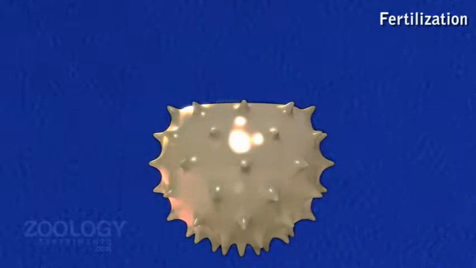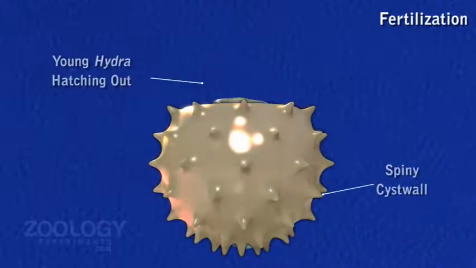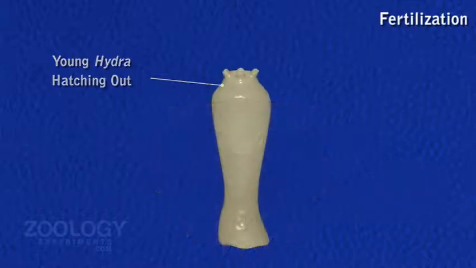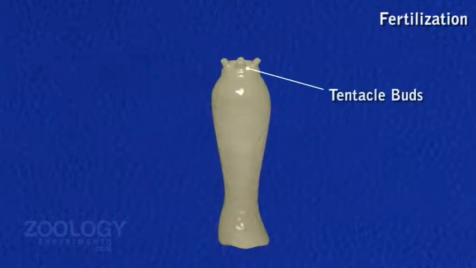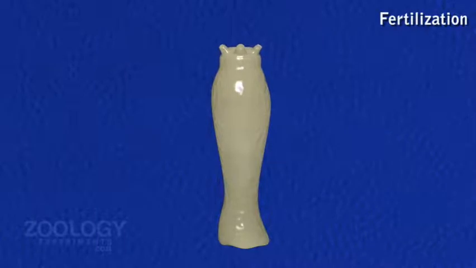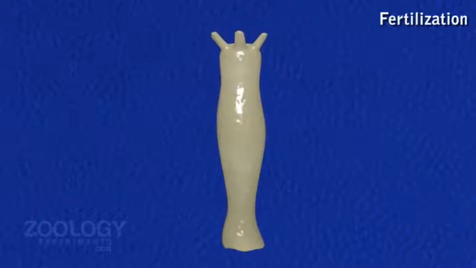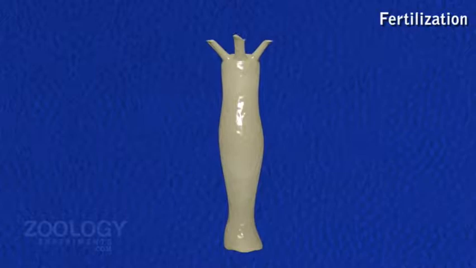The embryo elongates and a circlet of tentacle buds develops at one end with a mouth appearing in their midst. As the embryo increases in size, the shell ruptures and a young hydra with tentacles hatches out.